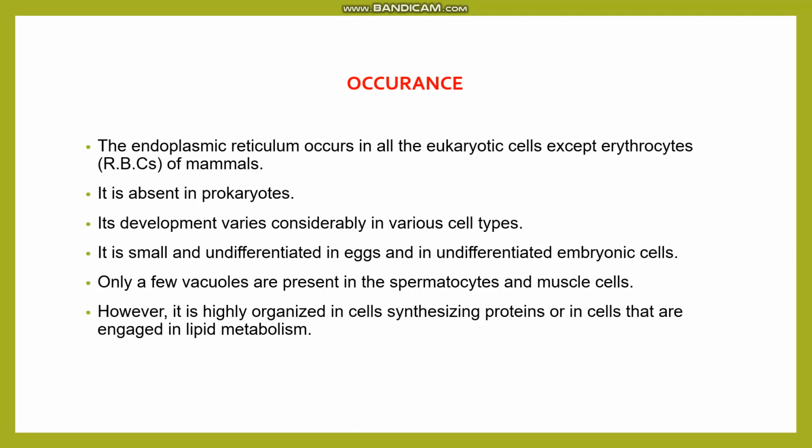It is small and undifferentiated in eggs and in undifferentiated embryonic cells, meaning they are less complicated there. Only a few vacuoles are present in spermatocytes and muscle cells, but they are highly organized in the cells which are synthesizing proteins and also those engaged in lipid metabolism.